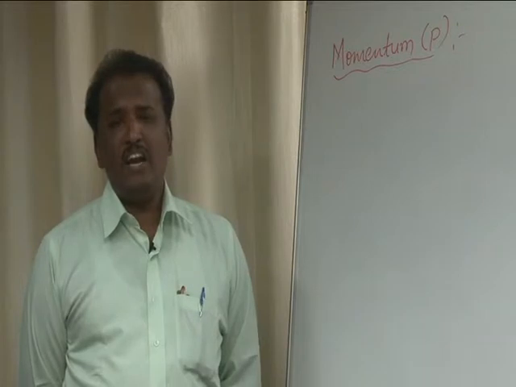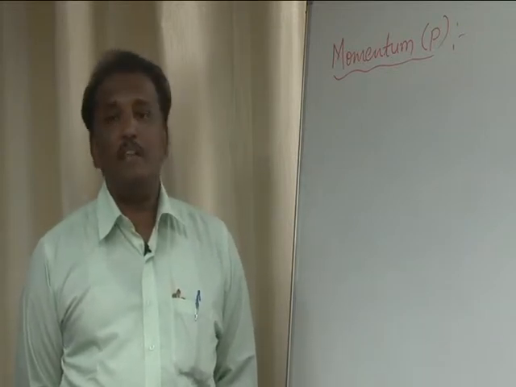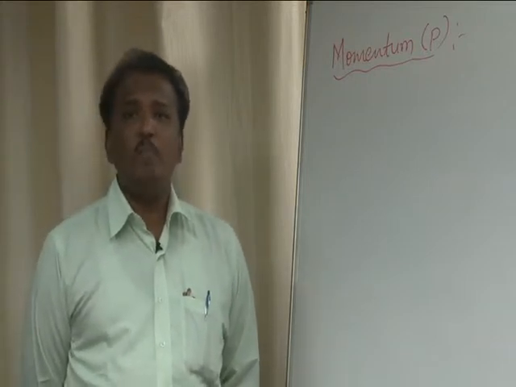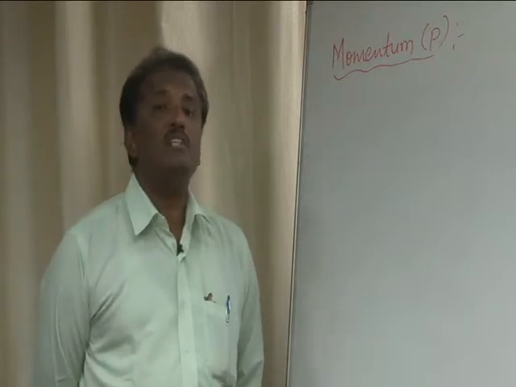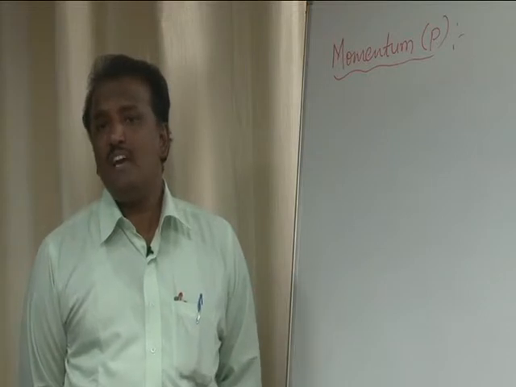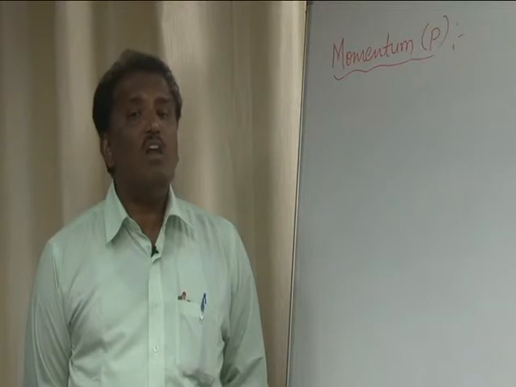Please try to analyze these two examples. In both cases the material body is in motion. In the first case, though it is of very small mass, it moves with a tremendous velocity. In the latter case, because of its heavy size, the body moves with a velocity of very small magnitude.